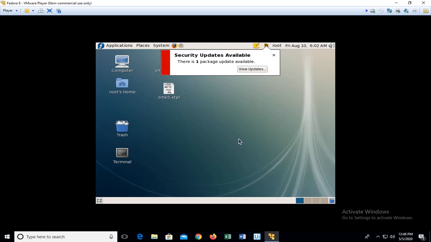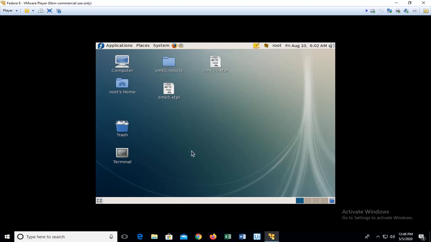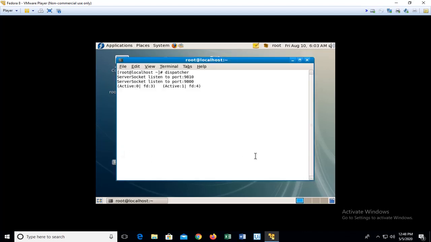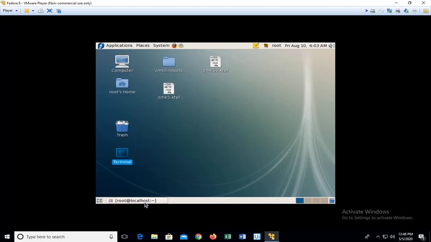Since we have NCTUNS available in the root itself, we can go to the terminal. Under root we have to do three things. First we have to open the dispatcher related to NCTUNS. Once the dispatcher is opened, minimize the terminal, don't close it.